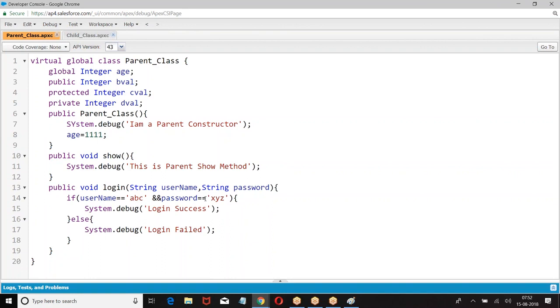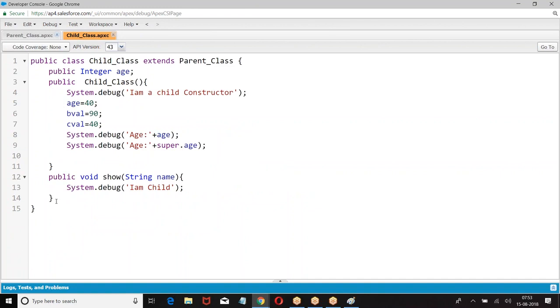So in that case, what should the parent class do? Parent class has to give the method as virtual. If you give the method as virtual, child can define that method again. Public override void.